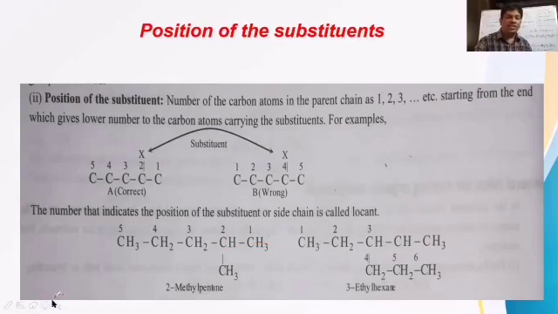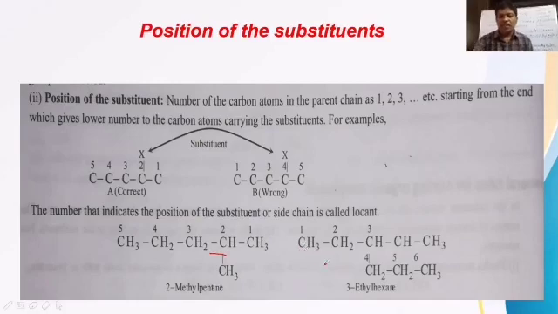And what we have to understand is that in the first example, the methyl branch is located on the second carbon. So we have to say 2 methyl. The longest chain contains how many carbons? 5 carbons. So pentane. 2 methyl pentane. Where the AN suffix indicates what? All single bonds between carbon atoms. That point we have to keep in mind.